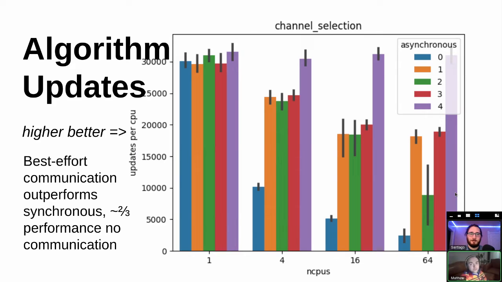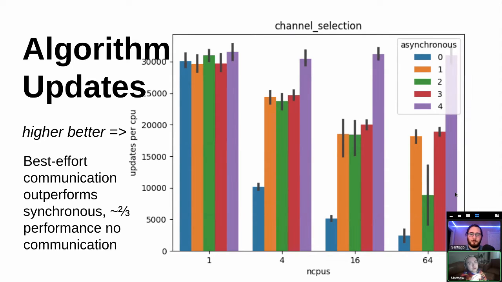And the first thing to look at is the performance of the implementation without any communication between processes. As expected, that performs consistently whether you're running it on 1 CPU or 64 CPUs.